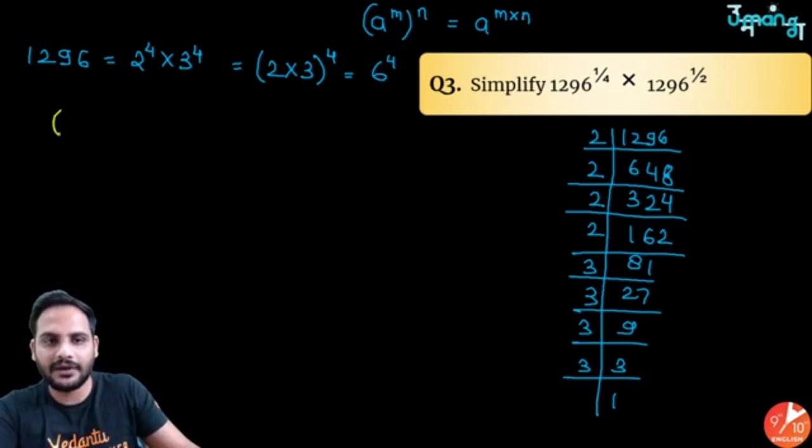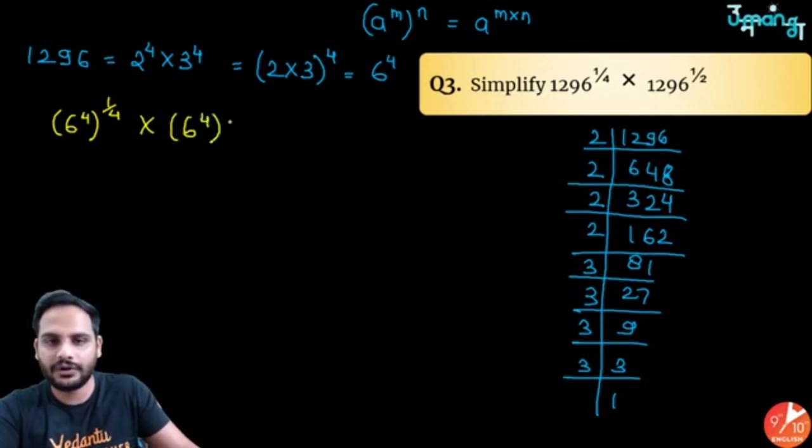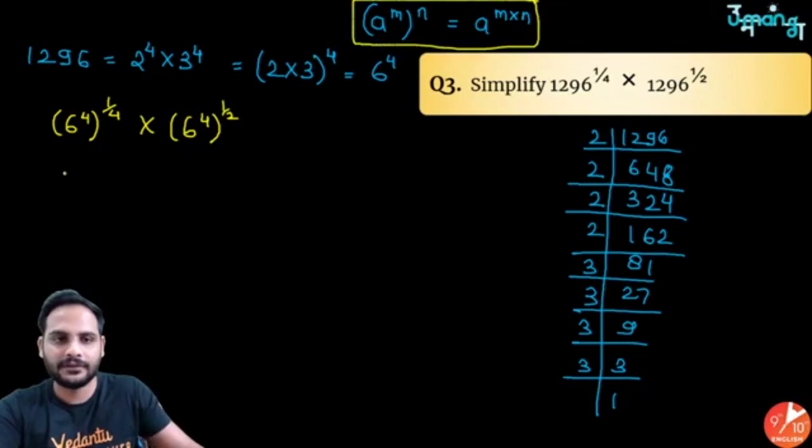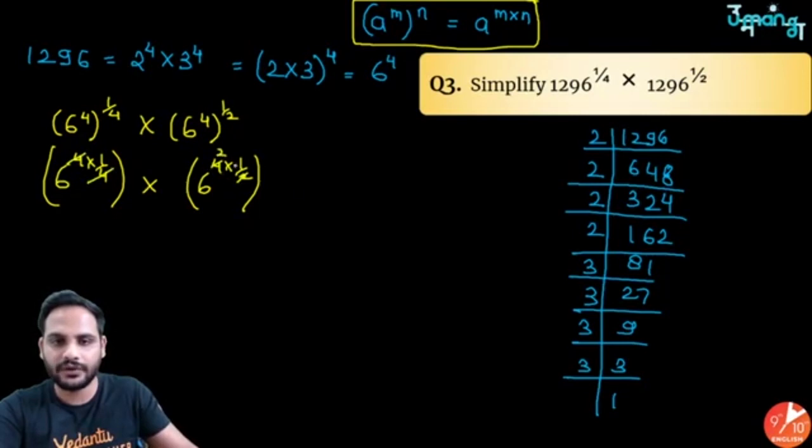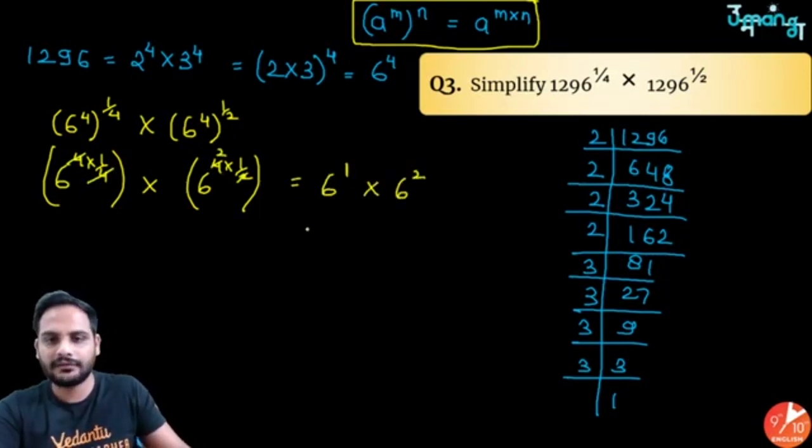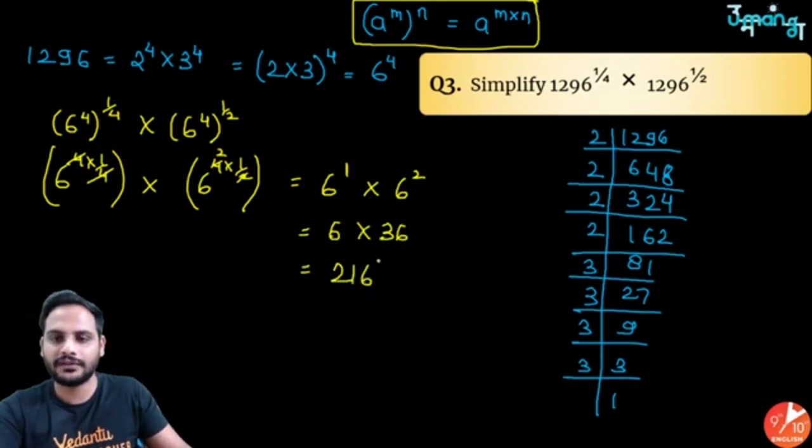See, this will now become (6 raised to the power 4) raised to the power 1 by 4 into (6 raised to the power 4) raised to the power 1 by 2. Use this law: 6 raised to the power 4 into 1 by 4 into 6 raised to the power 4 into 1 by 2. So 4 and 4 got cancelled. Here 1 ones are 1, 2 twos are 2. So I've got 6 raised to the power 1 into 6 square. That is 6 into 36, which is equal to 216.